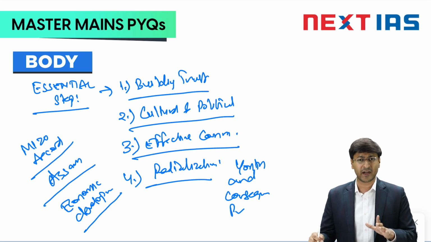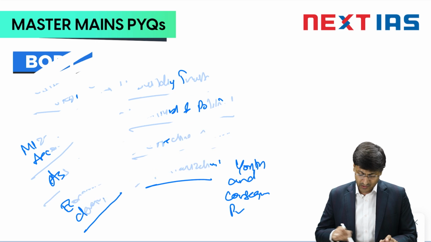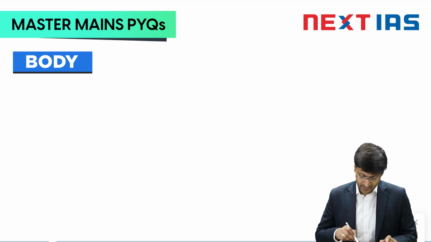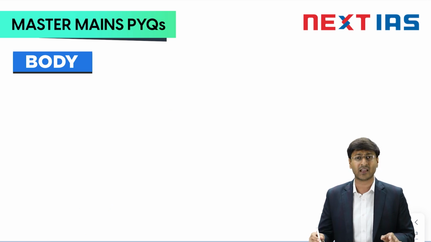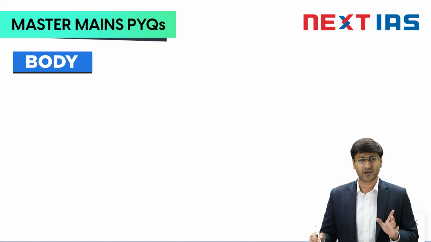So these are the points which show how it is an essential step, and that it is not just the use of arms and ammunition and physical force that can bear fruit. It is also about winning the hearts and minds of the local population so that they can be a part of the development process.